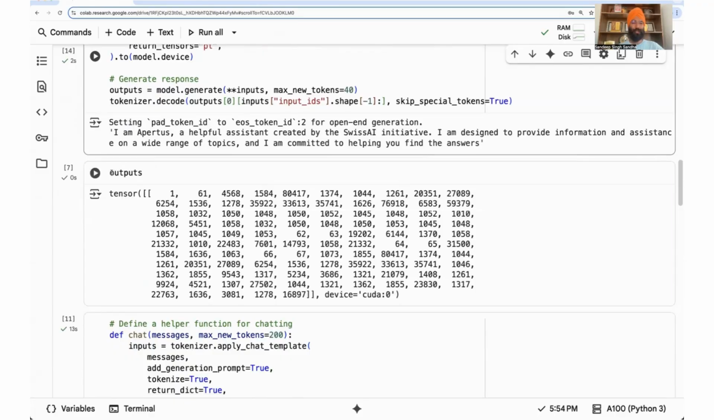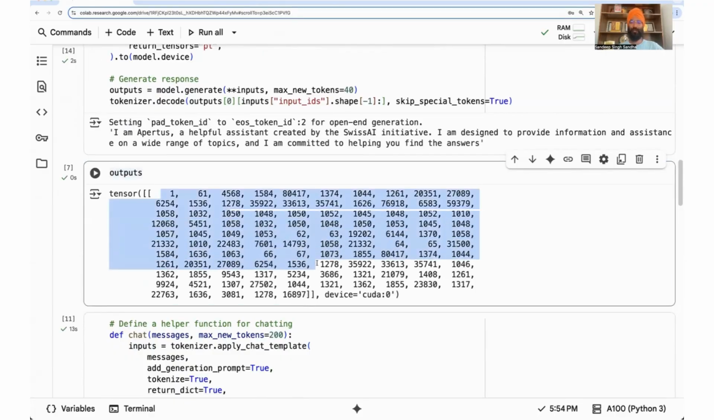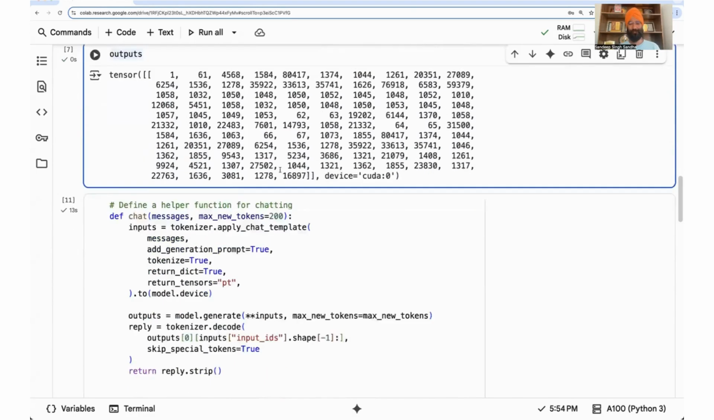If we look at the output, these outputs are actually numbers. This is actually the job of the tokenizer, which converts these numbers back to words. Again, follow my channel. We have dedicated videos to explain this. This notebook is complete and you can run it end to end.